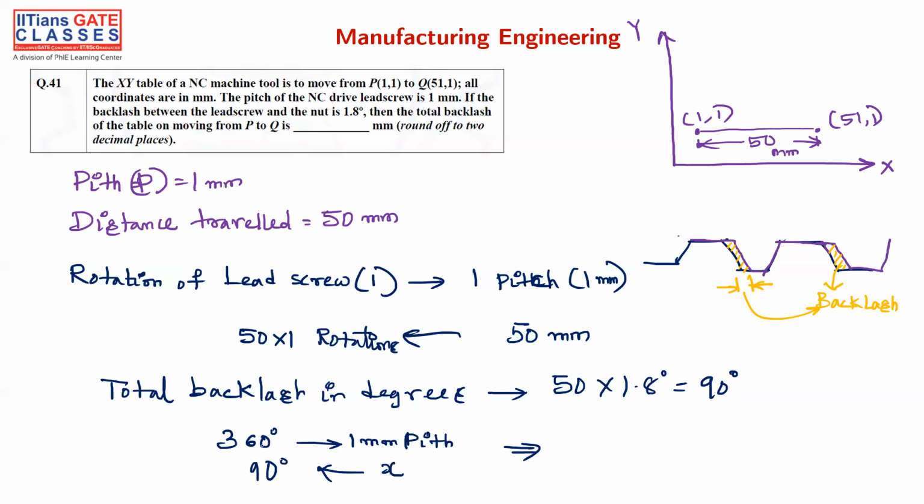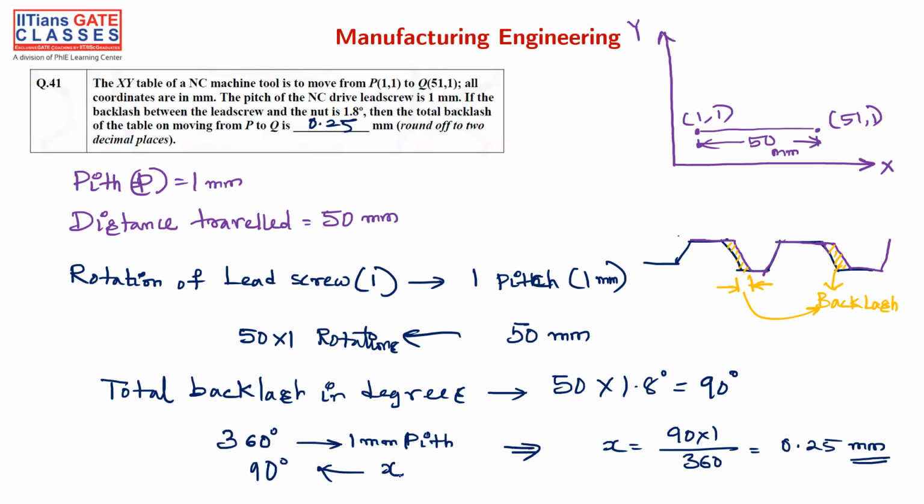Because for 360 degrees of rotation you move 1 mm pitch, and for 90 degrees, what is x? So x is 90 into 1 divided by 360. This is 0.25. Got the point?